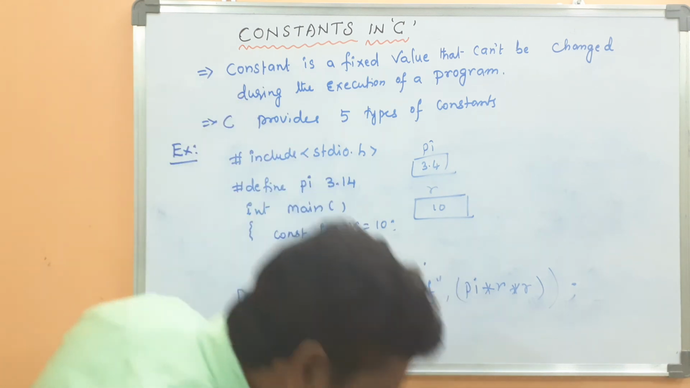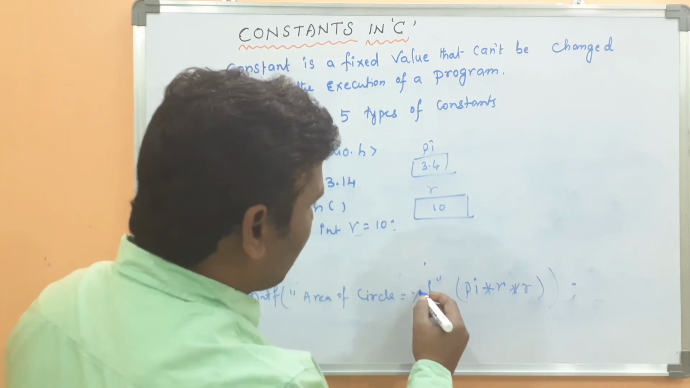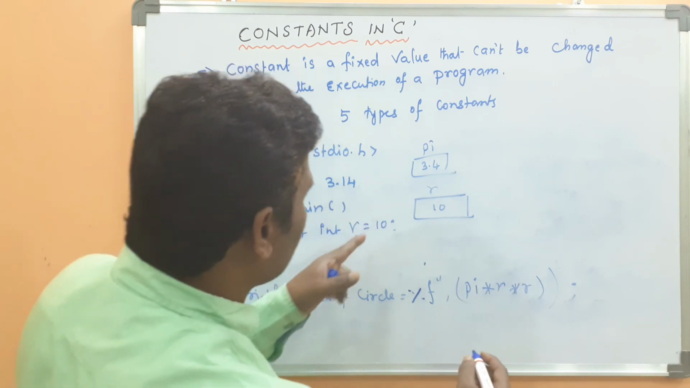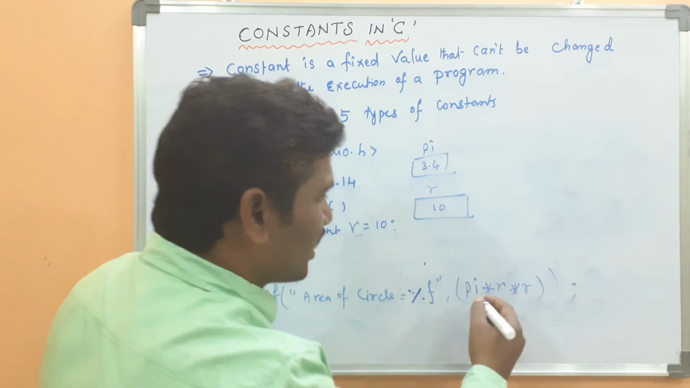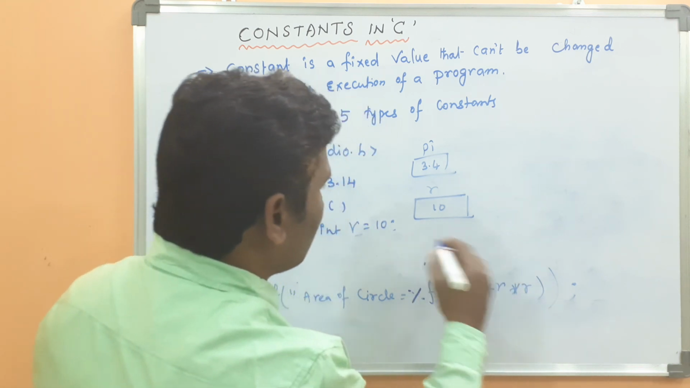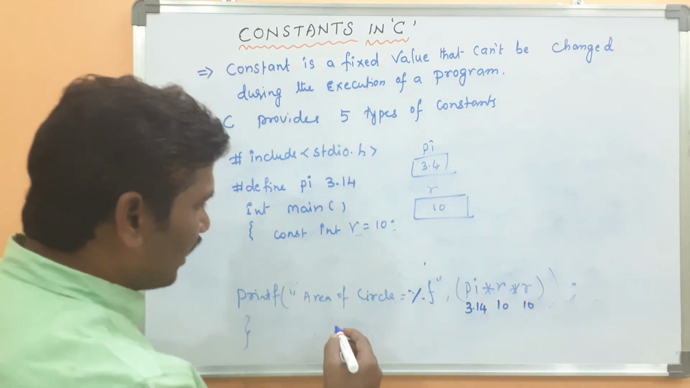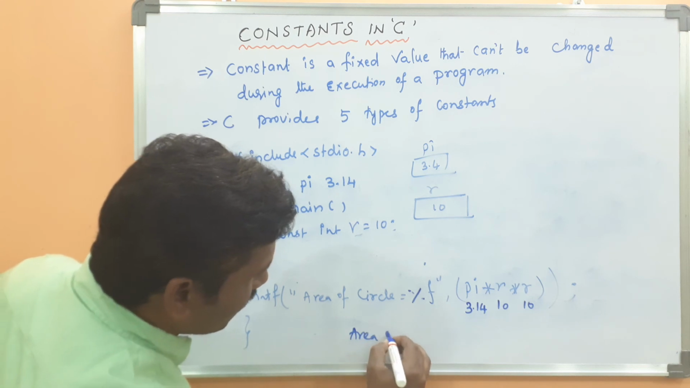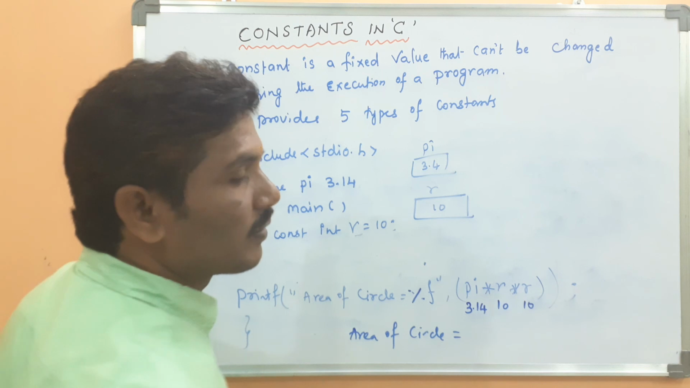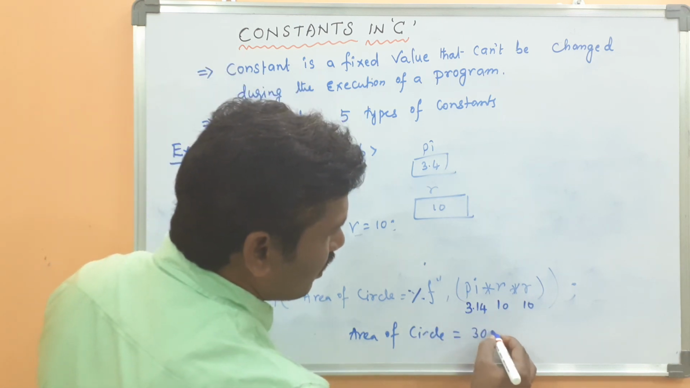Then I wrote one statement over here. The area of circle equal percentage f. Then pi into r into r. What are the values here? I didn't change the constants. What is the pi value? 3.14. What is the r value? 10. Then area of circle equal to what? The output should be some value displayed. 300 something will be displayed.